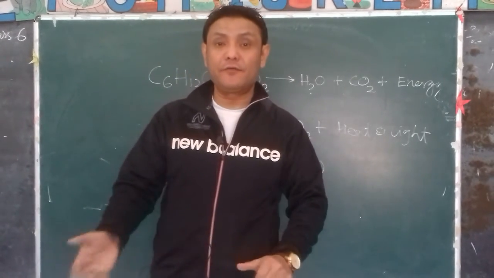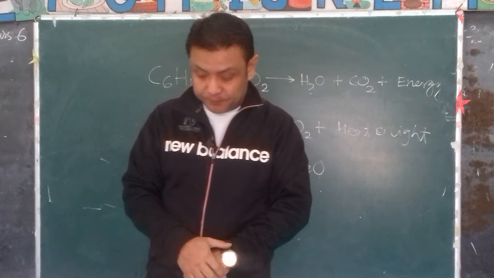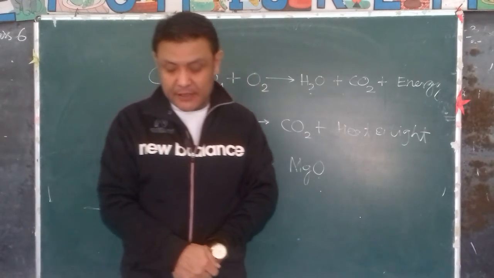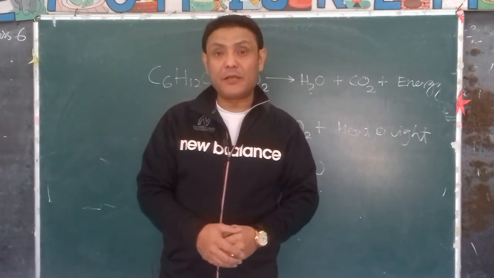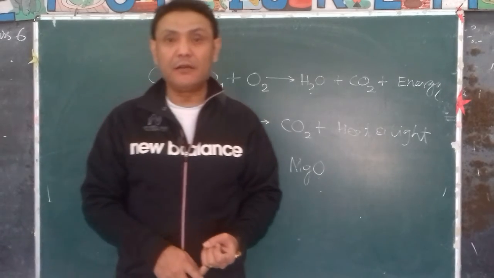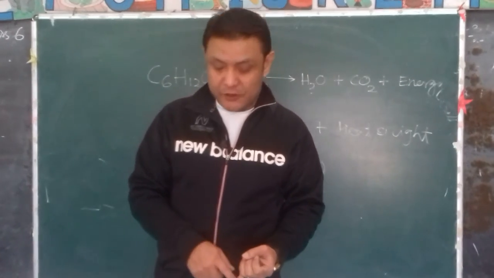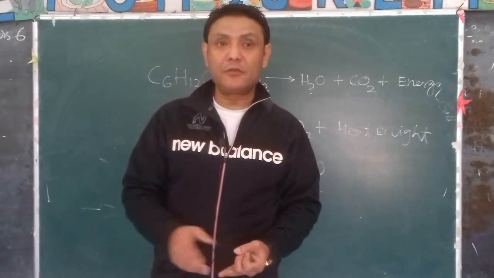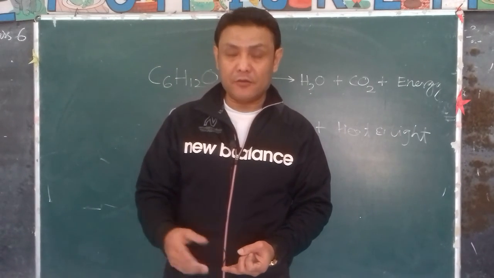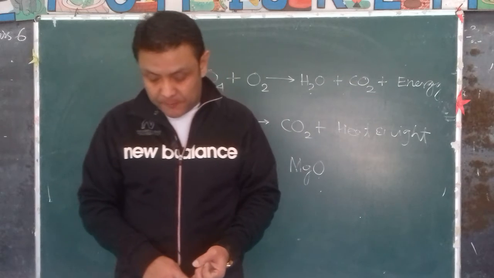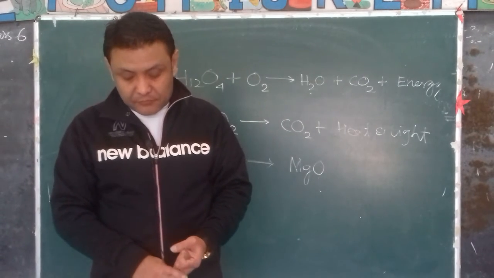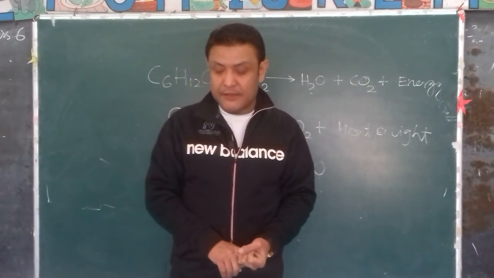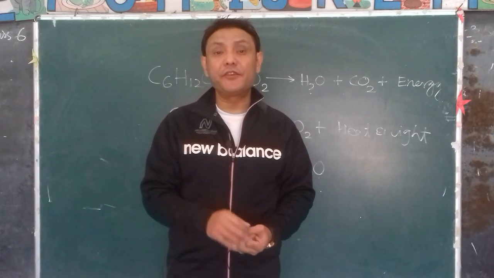So the conditions necessary for combustion to take place are as follows. Number one, the presence of a combustible substance, obviously, you need something to burn. Number two, air or oxygen, which supports combustion. And number three, it must reach the ignition temperature.